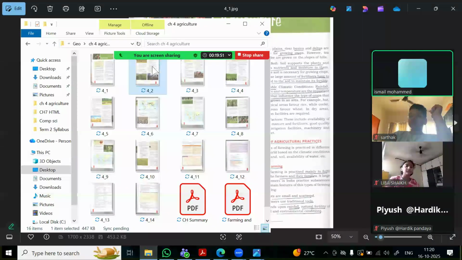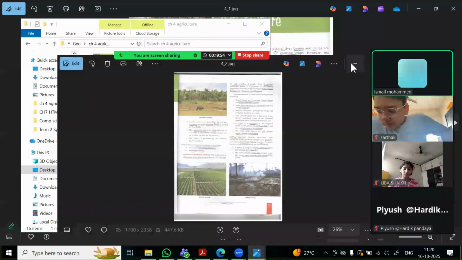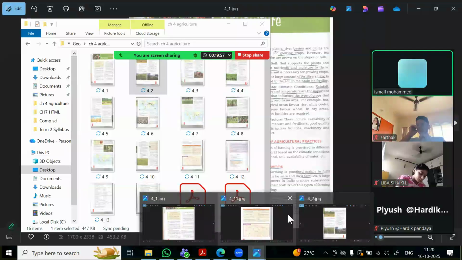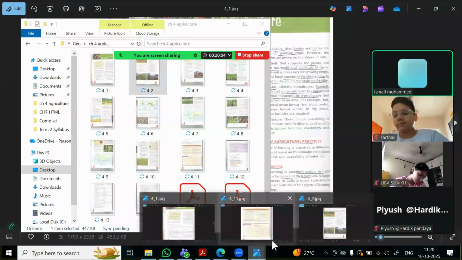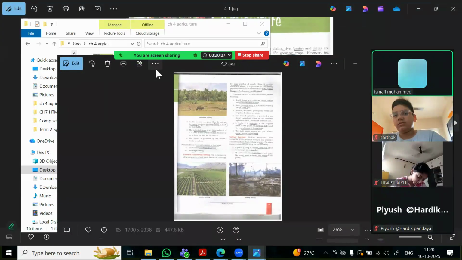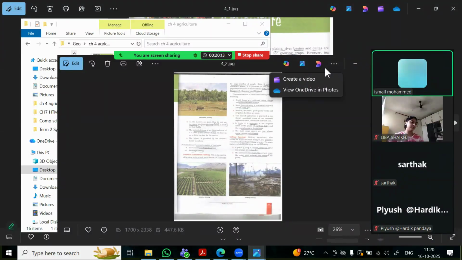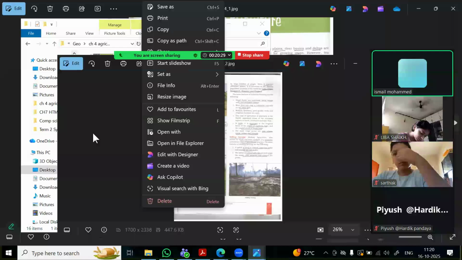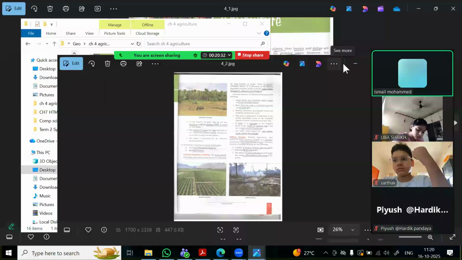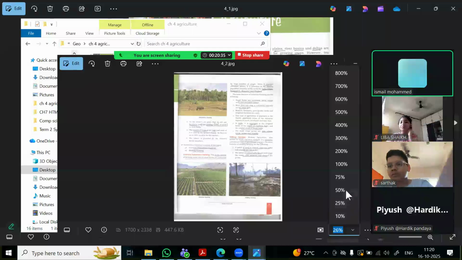Next, we go to the next page. Maximize this one. We'll maximize to like say 75%.